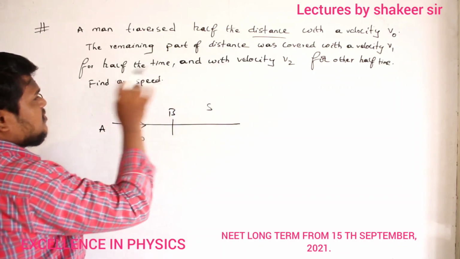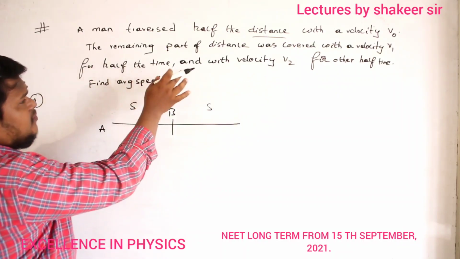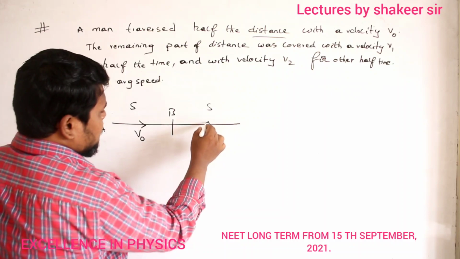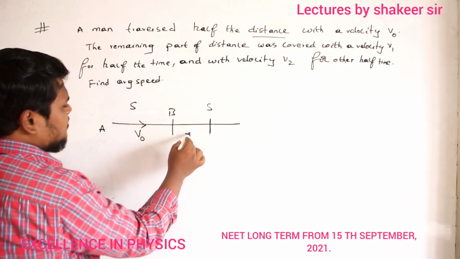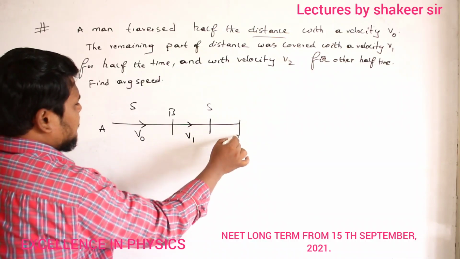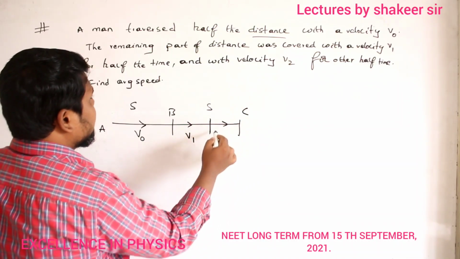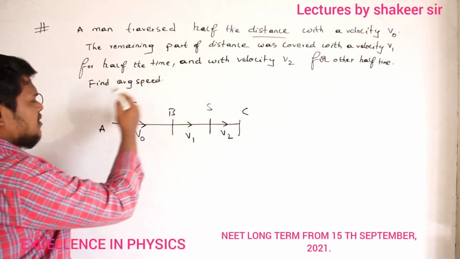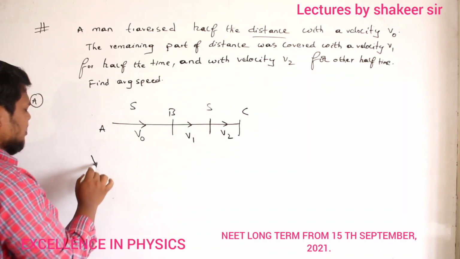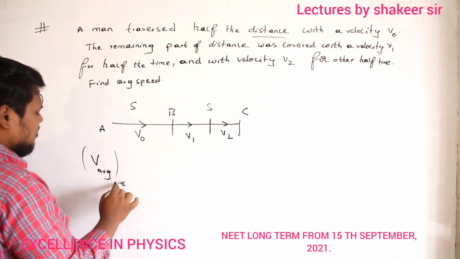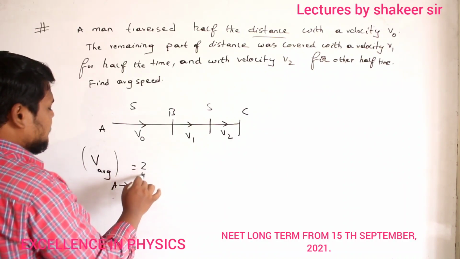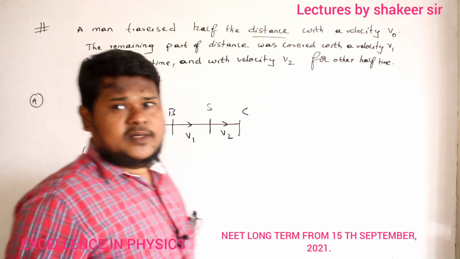Now this one he is covering with a velocity of v1 for half of the time. So for half of the time he is travelling with a velocity of v1 and for the remaining half of the time he is travelling with a velocity of v2. Then from A to C, what is the total average speed that I want to calculate? That is the question. Okay. So can you say how I can do this calculation?